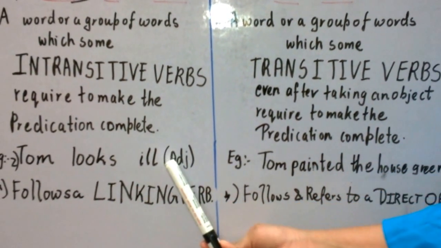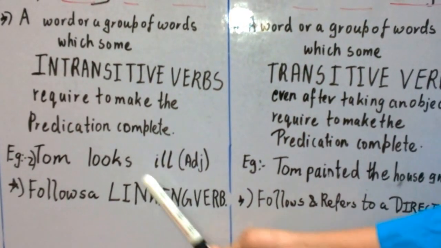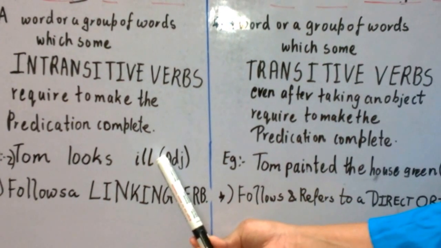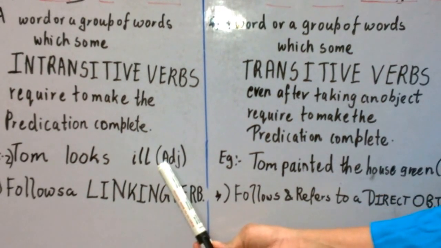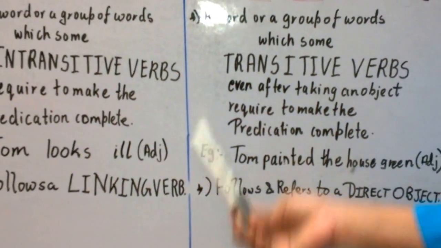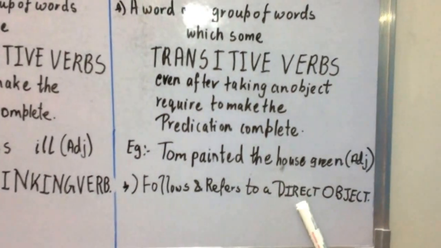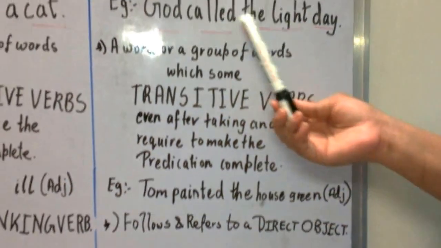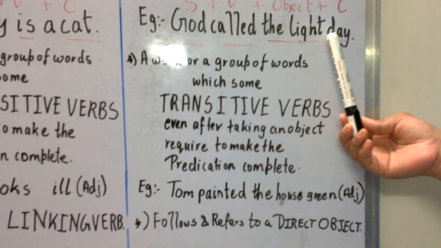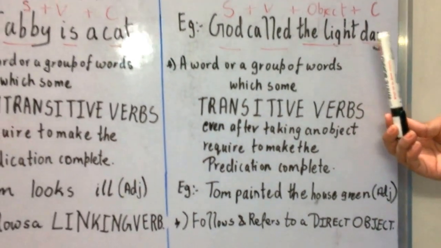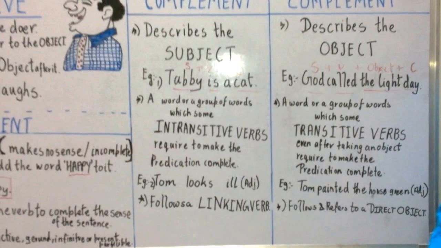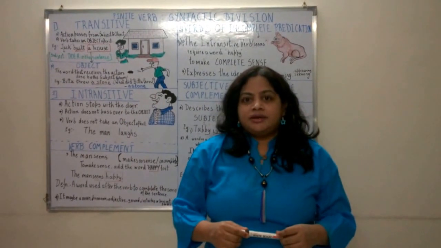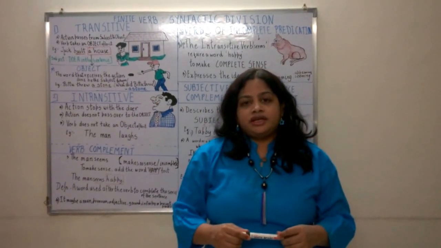So anything which follows a linking verb is a subjective complement, and you have to ask the question, you have to change looks into is. Tom is ill, you have to see whether it makes sense or not. Yes, it makes sense, so this is a subjective complement. In the same way, the objective complement follows and refers to a direct object. Here it refers to the direct object, the light. There is no indirect object, only direct object. So this is all about the syntactic division of verbs: transitive, intransitive, and verbs of incomplete predication.